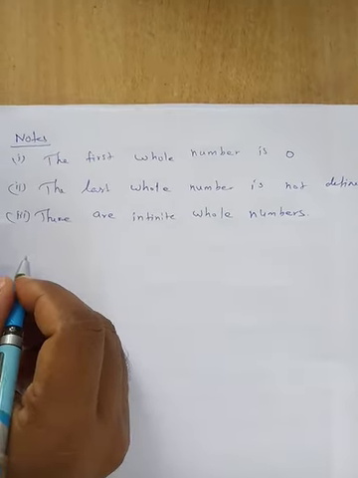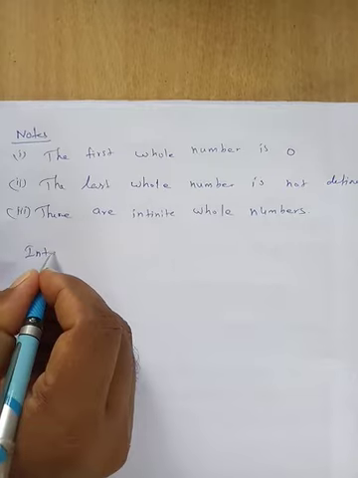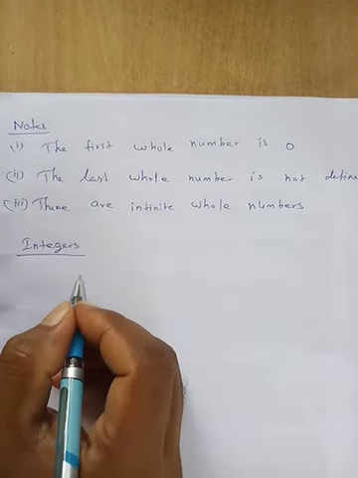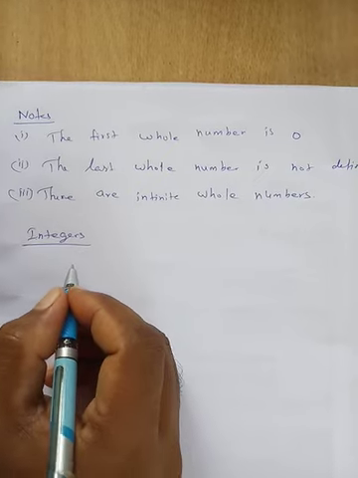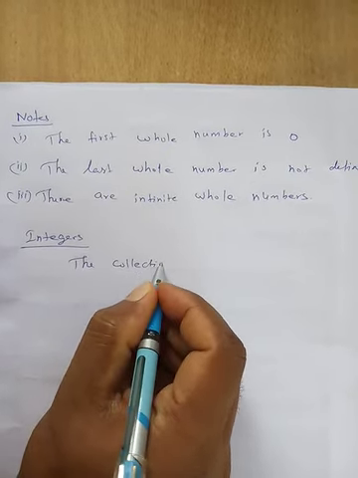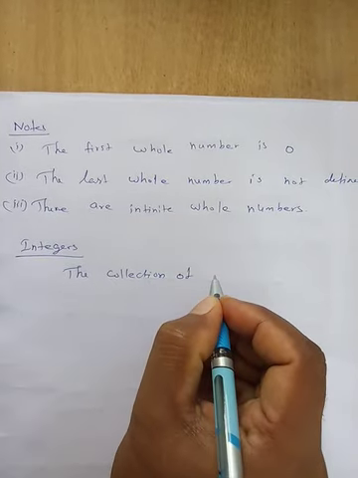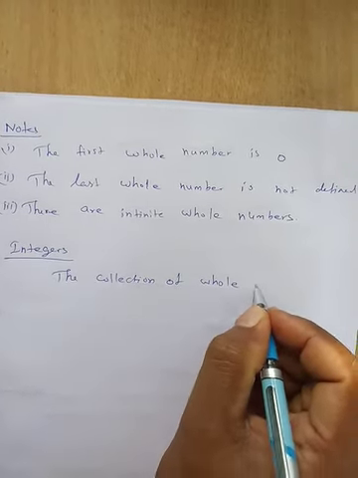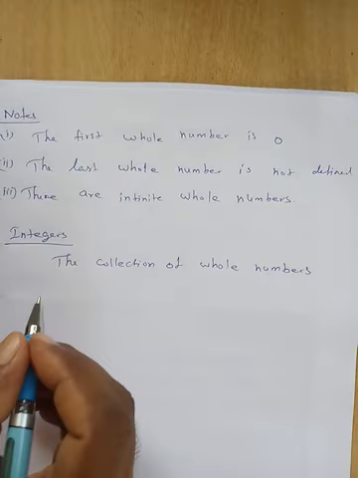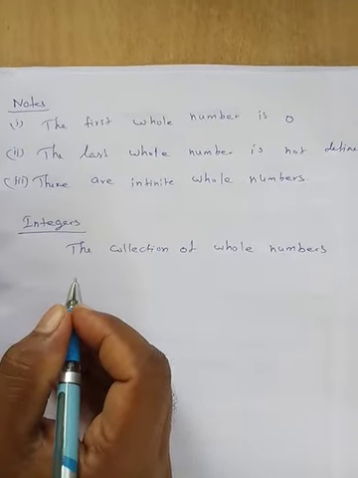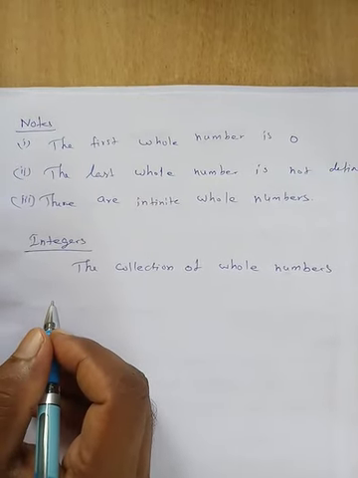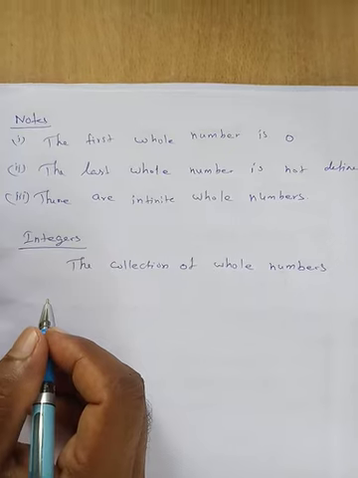Next one, integers. The whole numbers were already studied in the lower sections. Once again, recall these numbers, then we go to the next step.